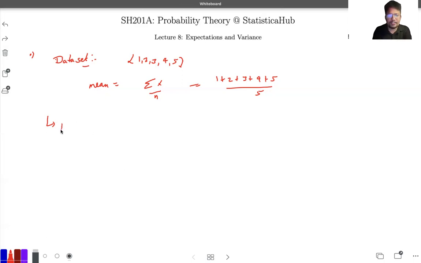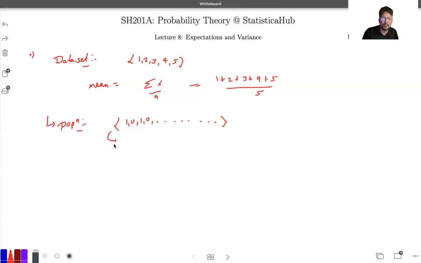But what if we have some population data, and in the population we have data that is something like this: 1, 0, 1, 0, and so on. It is never ending. Generally, population is something that is infinite, correct? So if we consider our population to be infinite, then this particular formula that we are using is no longer valid. Correct? Now, how to use this one?